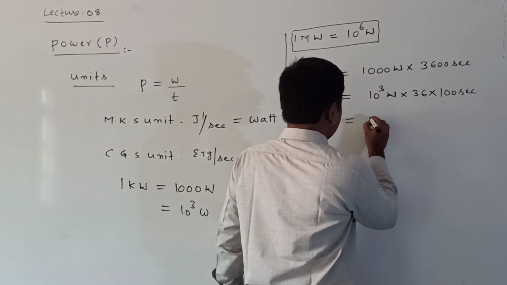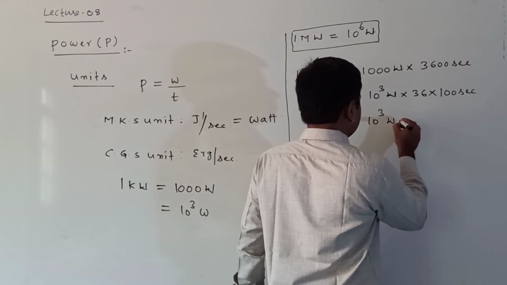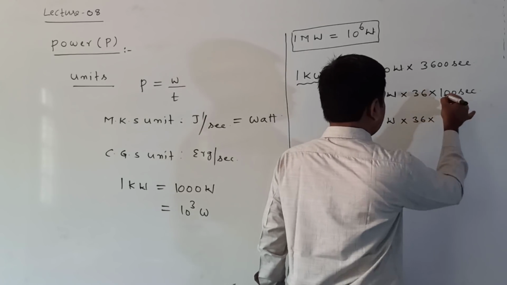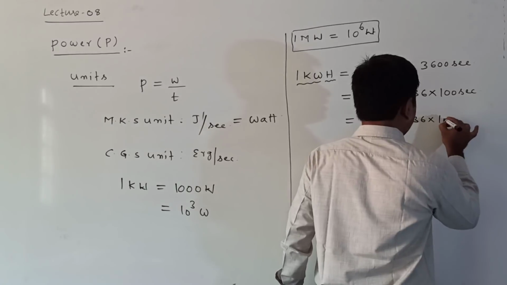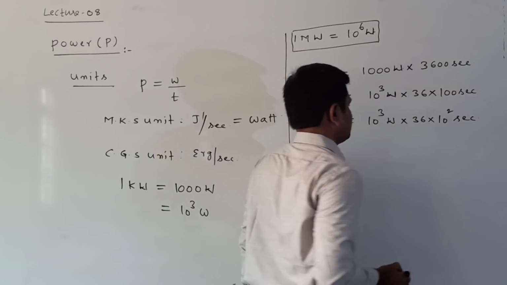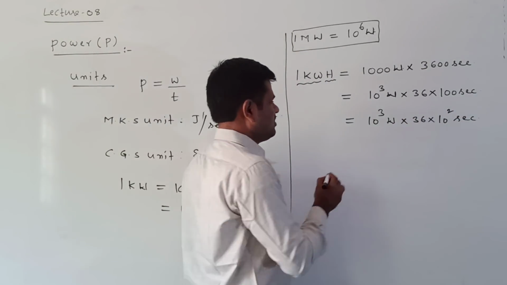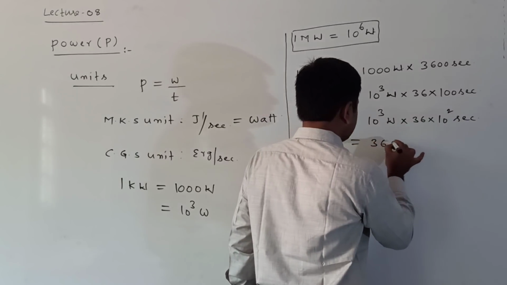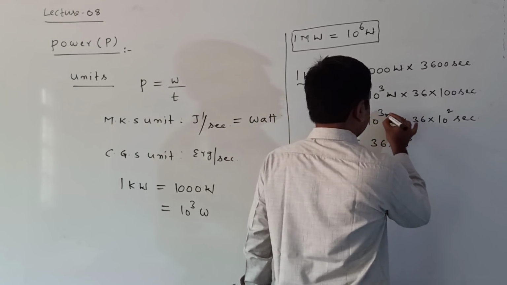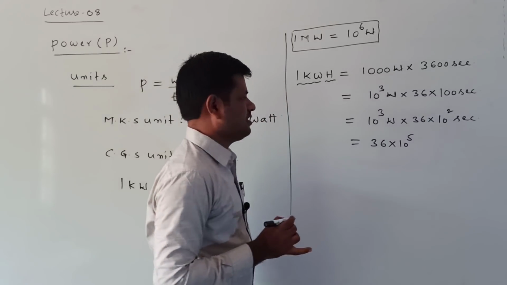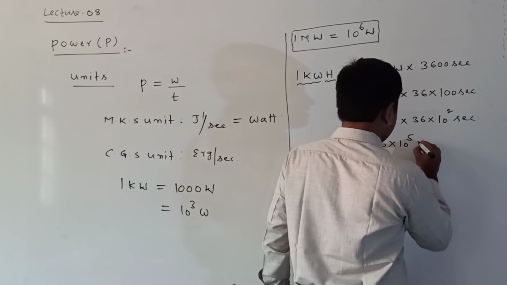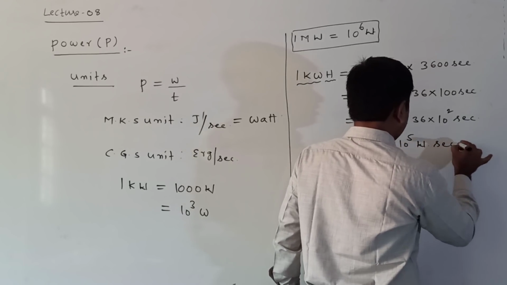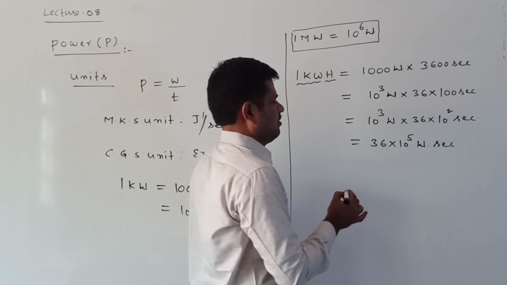Now, 10 power of 3 watts into 36 into 100. 100 can be written as 10 square seconds. Now from this we are getting 36 into 10 power of 3 plus 2. Then 3 plus 2 means 5. So 36 into 10 power of 5 watt into second, watt second.